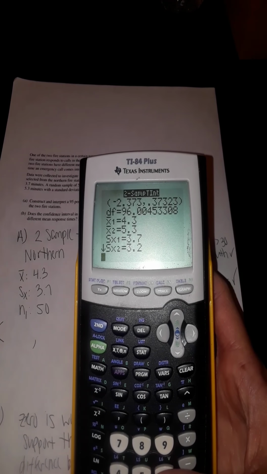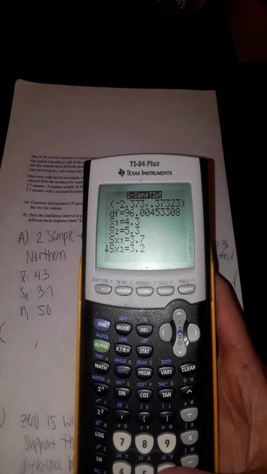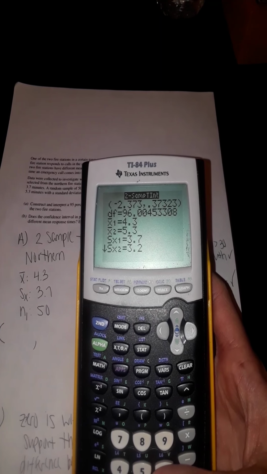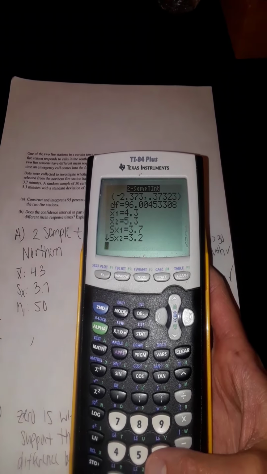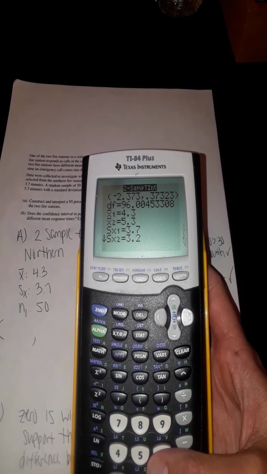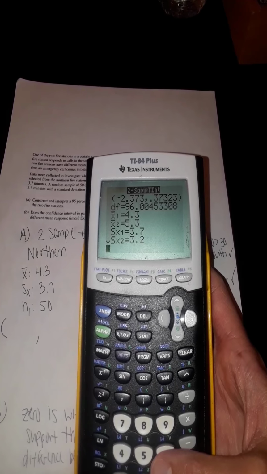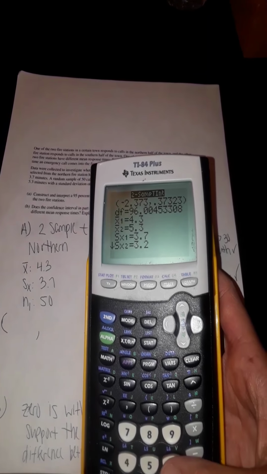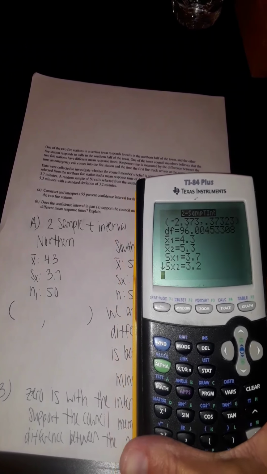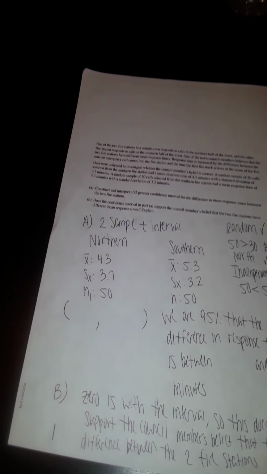Degrees of freedom: you do not want to see how to do that by hand. So we should be very happy we have these calculators. Here's all the statistics listed below of what we already knew. So here is our confidence interval for the difference of those two fire stations, and that was northern minus southern.